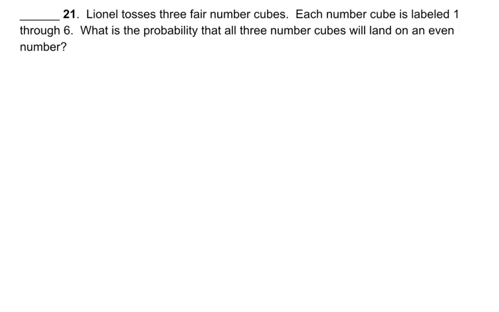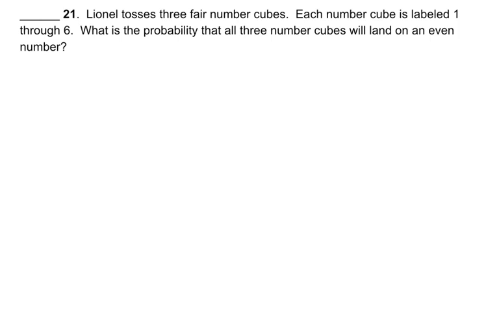Number 21. Lionel tosses 3 fair number cubes. Each number cube is labeled 1 through 6. What is the probability that all 3 number cubes will land on an even number?